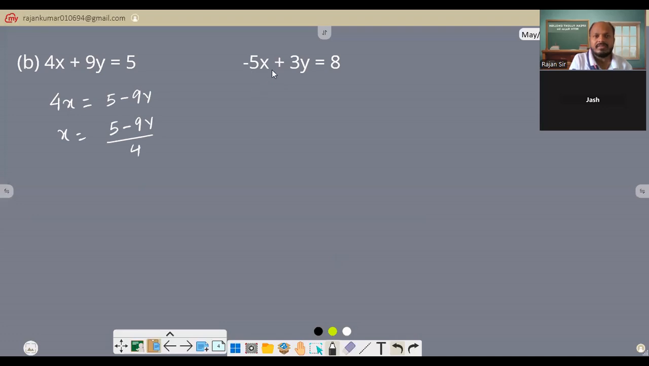So here you can see the x is negative. You can put it on the right hand side. So you will put 3y equals 8 plus 5x, right? And then y equals 8 plus 5x upon 3.